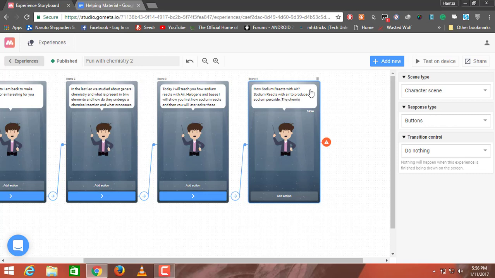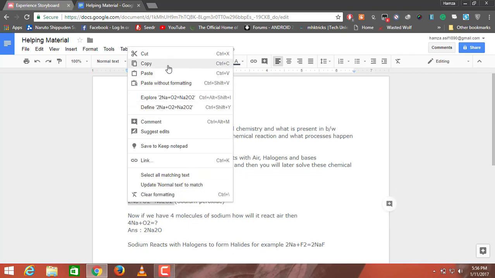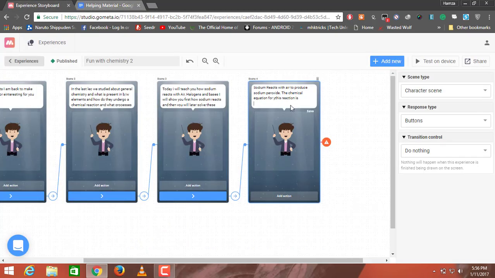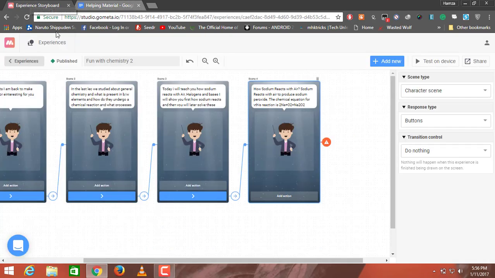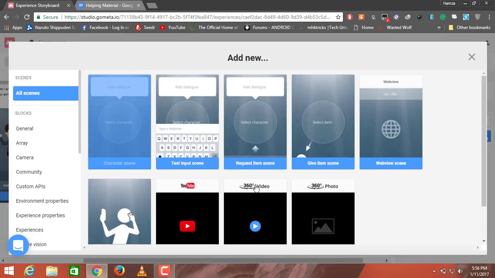The chemical equation for this reaction is 2Na plus O2, since oxygen already has a 2, and that's the equation, and it will form sodium peroxide. So now I'm going to click on add action, change do nothing to transition to scene. I'll click on this, I'll add a new scene, and that will be a character scene.